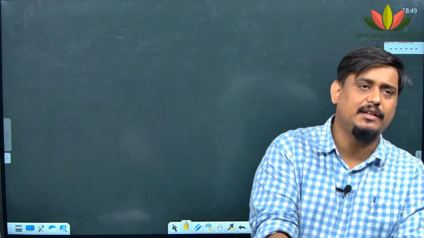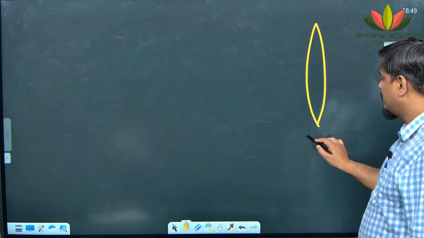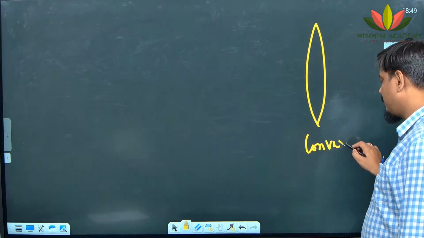I am first talking about convex lenses. This is a what lens? Convex lens.